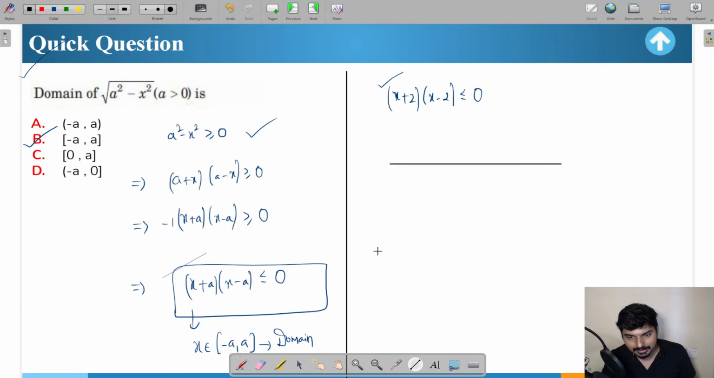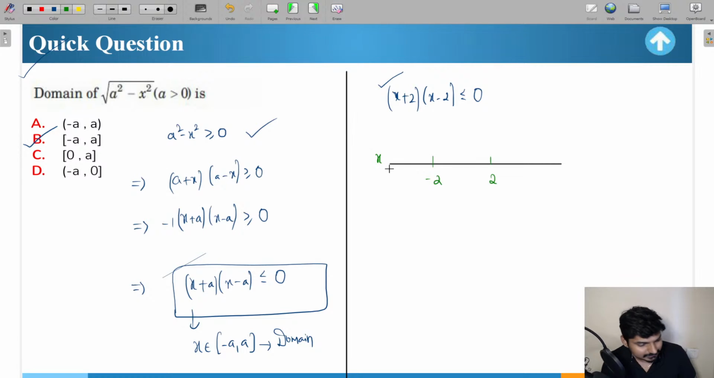So what I am telling you is that on a number line, you take the values -2 and 2. These are going to be on the number line, and I am taking the values of x. Try to understand it in this way: if you take any value of x greater than 2, for example 3, then for x equal to 3, will 3 plus 2 into 3 minus 2 be positive or negative? Definitely positive. So what does that mean? If you take any value of x greater than or equal to 2, the value you are going to get is a positive value.